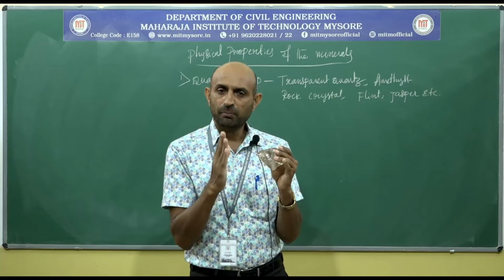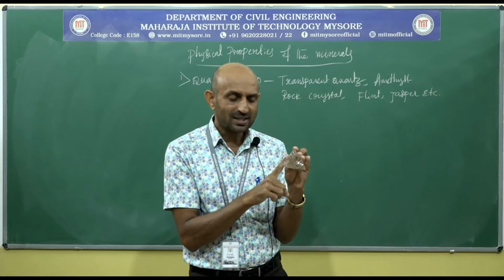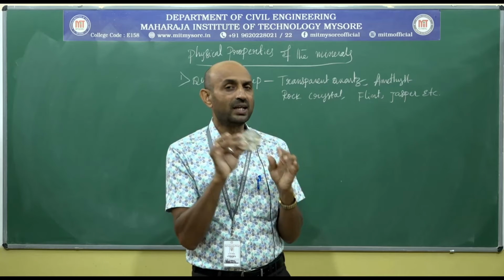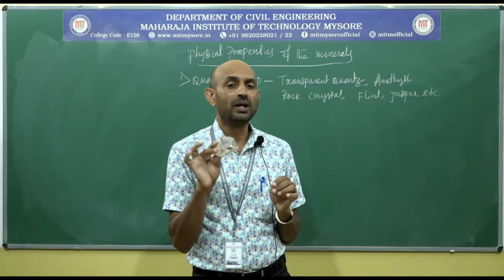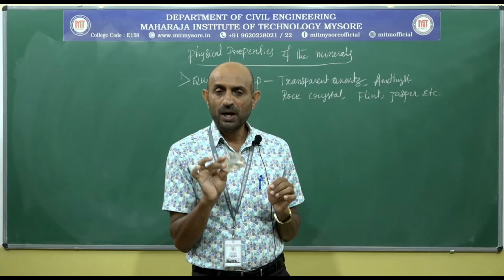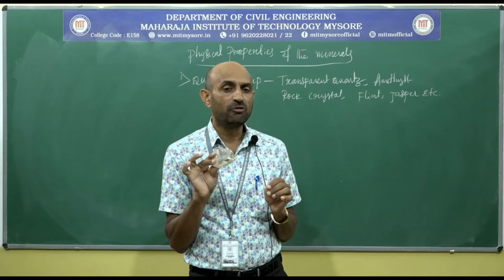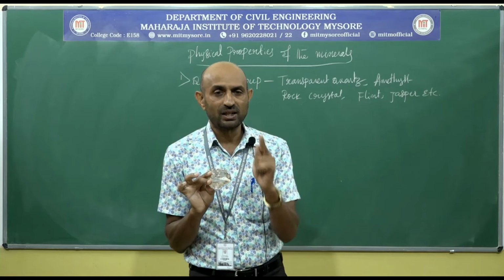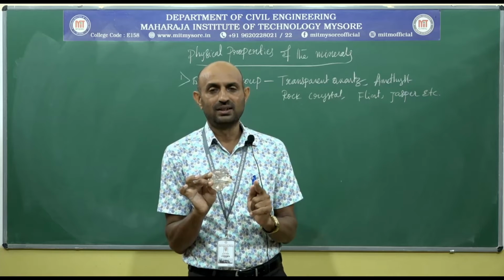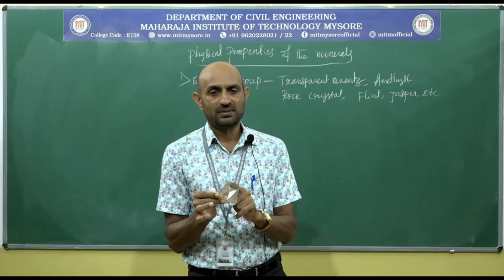The granite is mainly composed of quartz and orthoclase feldspar. That's why it is an important rock forming mineral for granite. Important rock forming mineral for sandstone. 90% of the mineralogical constituent of the sandstone is quartz.